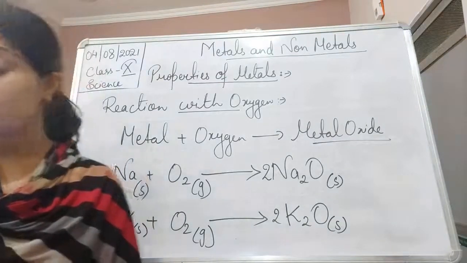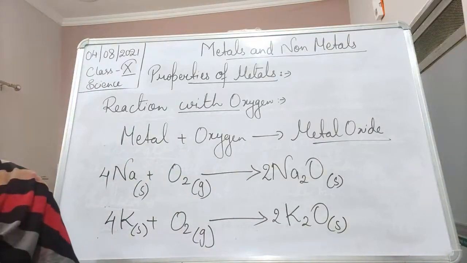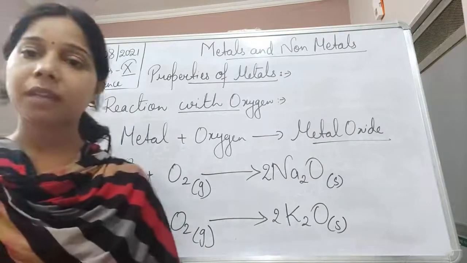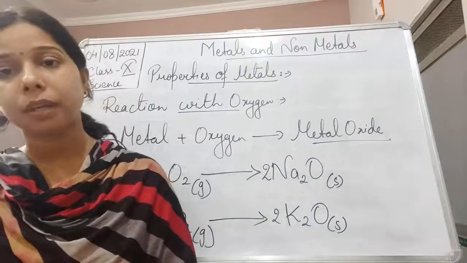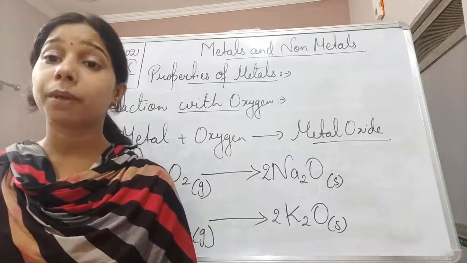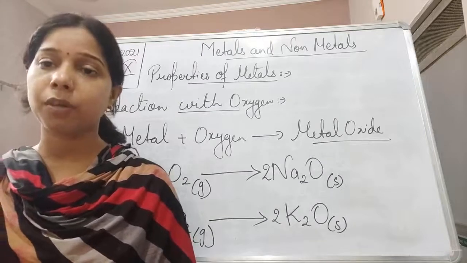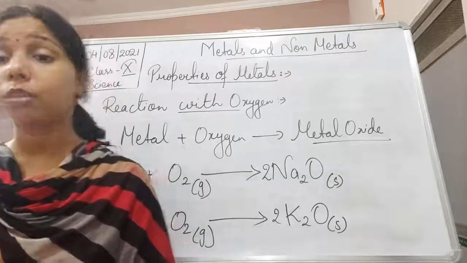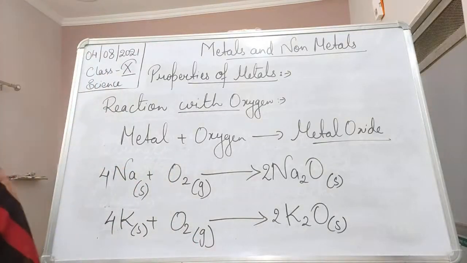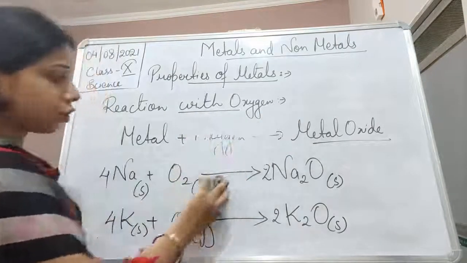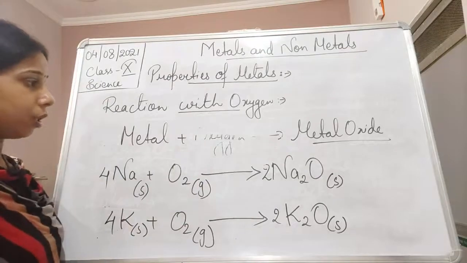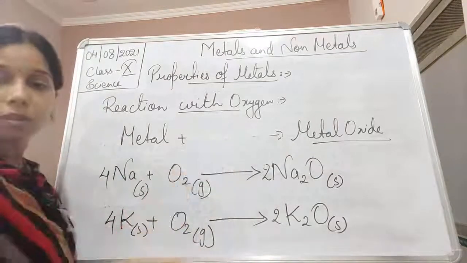Now let us move on, and we will see that there are some metals which do not react with oxygen at room temperature, but we have to provide heat to them. When we burn it, it will burn with a dazzling flame. It produces a lot of light. So, the reaction of magnesium. Same here, it will form the metal oxide only, students.